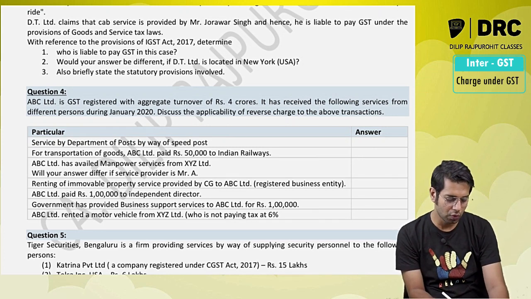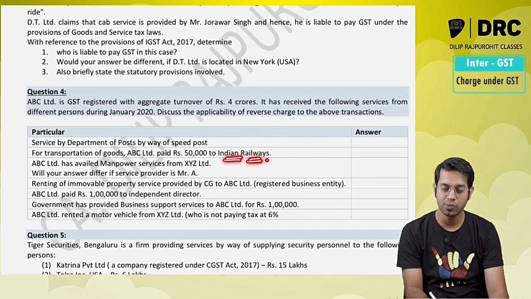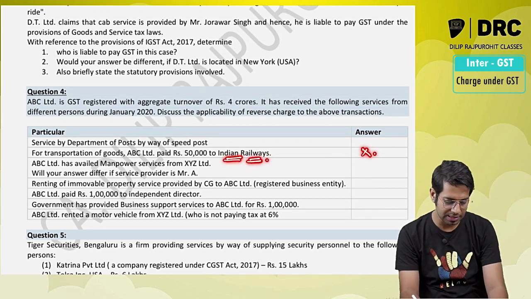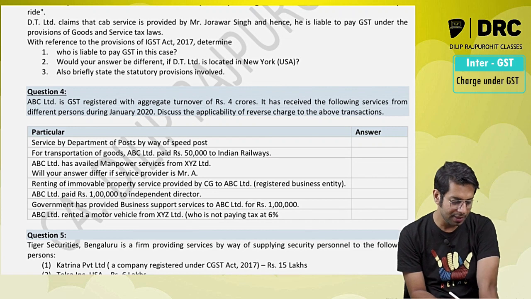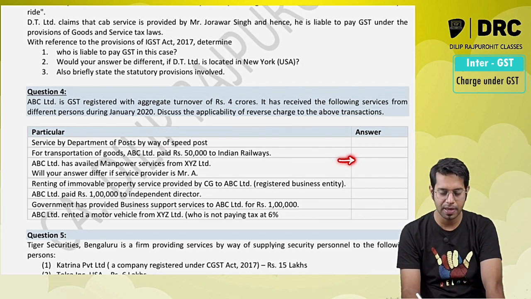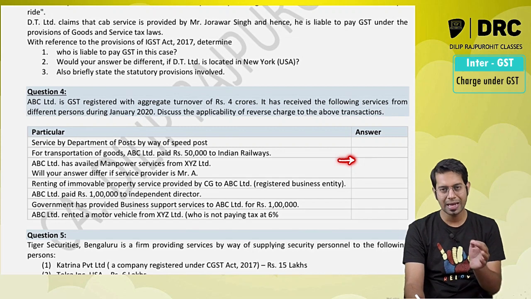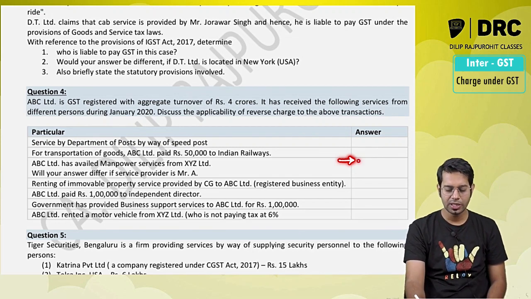Services of transportation of goods of ABC Limited paid to Indian Railways. Indian Railways, transportation of goods. RCM is applicable? No sir, RCM is not applicable. ABC Limited has availed manpower services from X Limited. So X Limited, you are availing manpower services. Manpower services given by any person other than a body corporate to a registered person. So in this case RCM is not applicable, forward charge will be applicable.